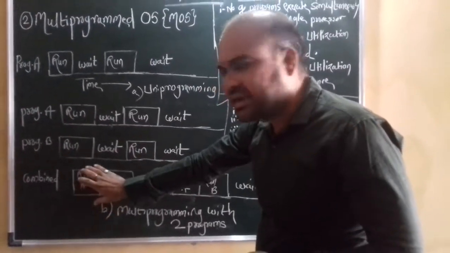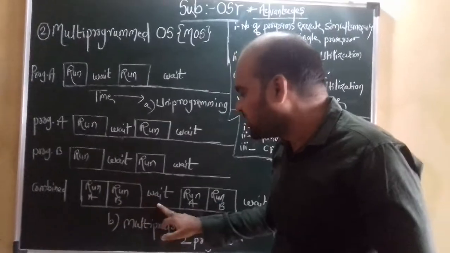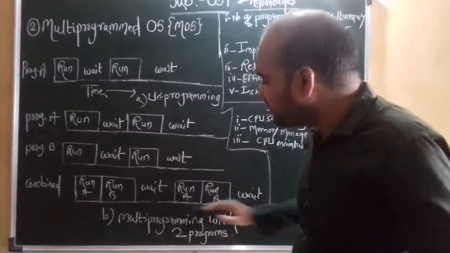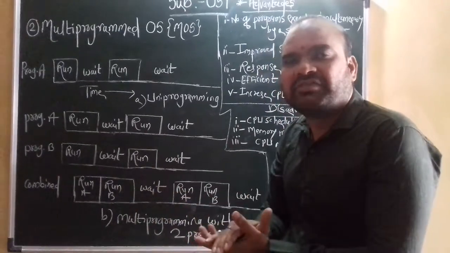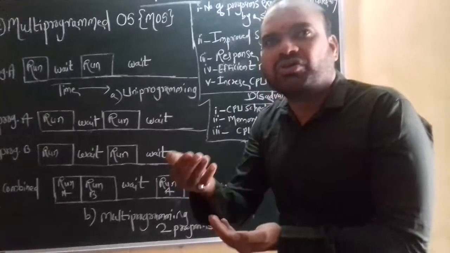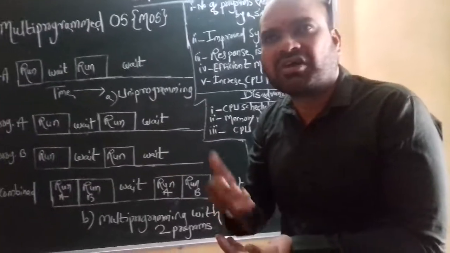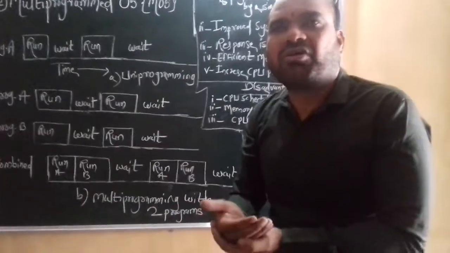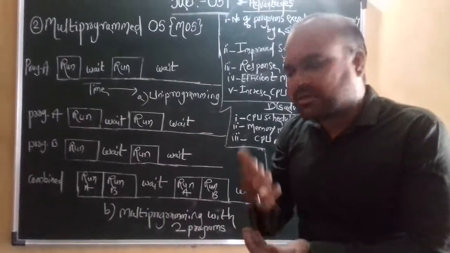Now here, at a time, combine the first and the second, with a waiting state. Run the first, run the second, and here is a waiting state. Why a waiting state? That state is very important. In that waiting state, the OS provides a number of instructions or commands that are applied on the program for execution.